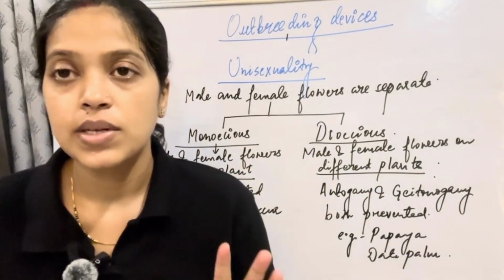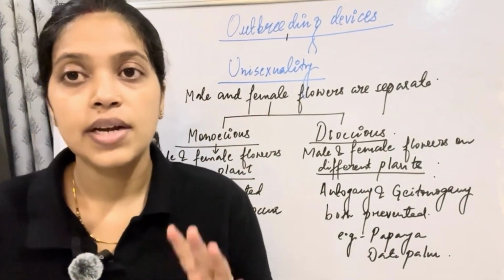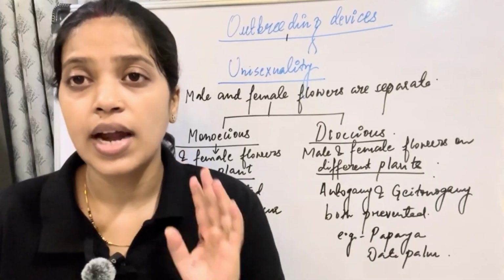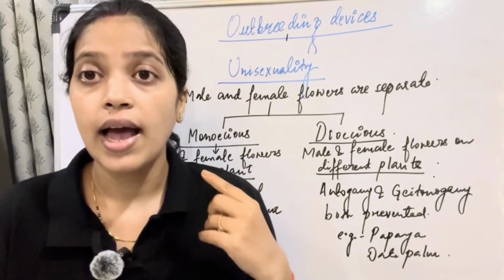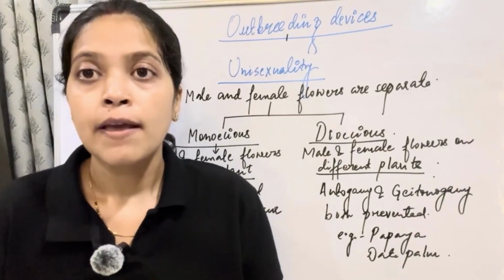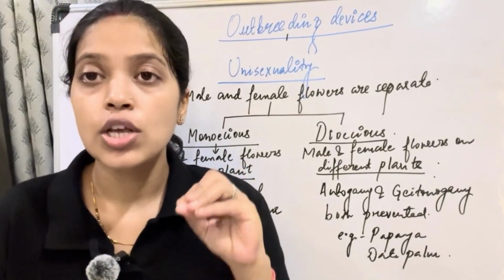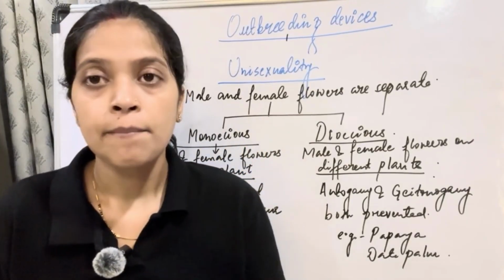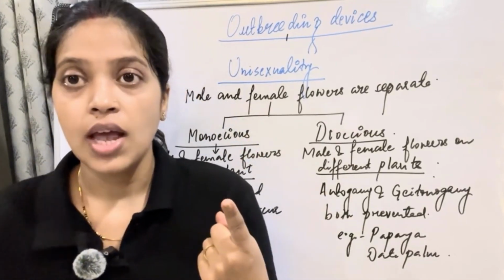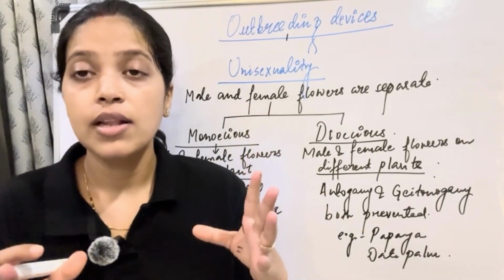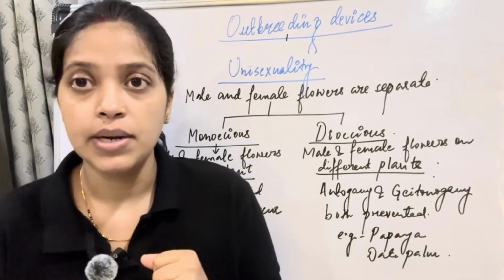So let's revise once again. What are outbreeding devices? These are the different strategies developed by the plant to avoid self-pollination and encourage cross-pollination. The plant has four different strategies to encourage cross-pollination. The first one is dichogamy, the temporal separation, that is, the stamen and the carpel mature at two different time intervals.